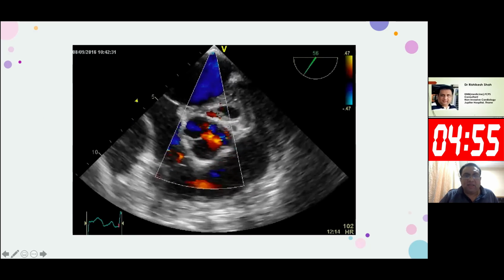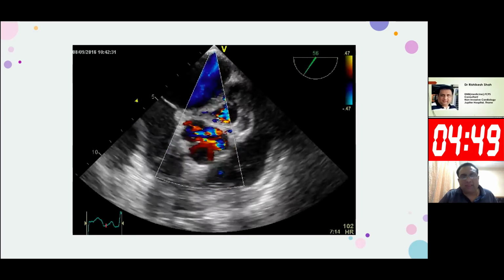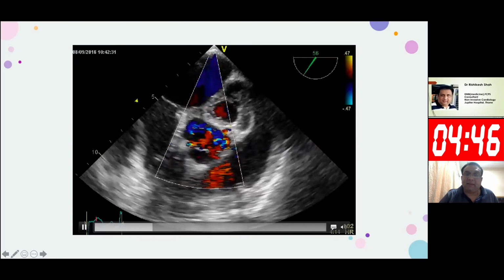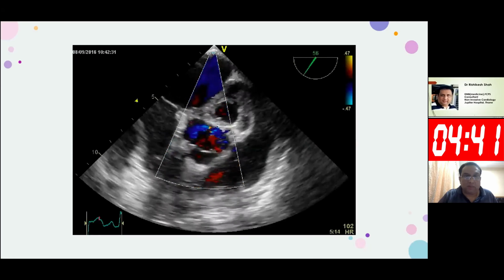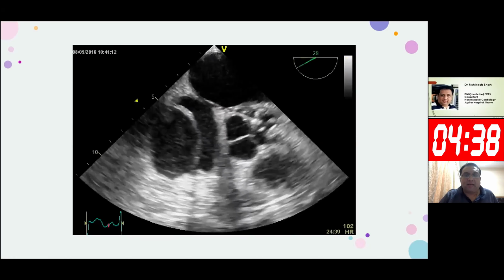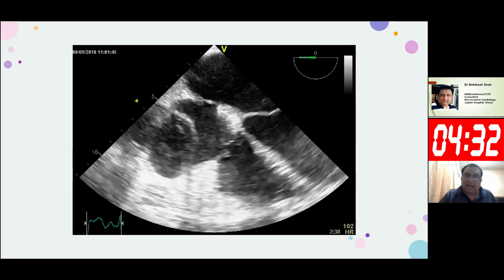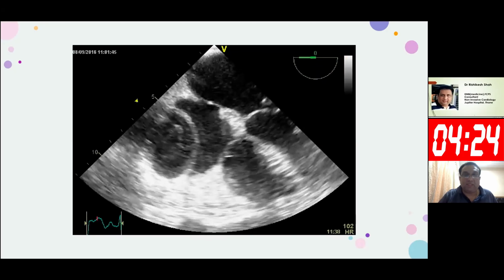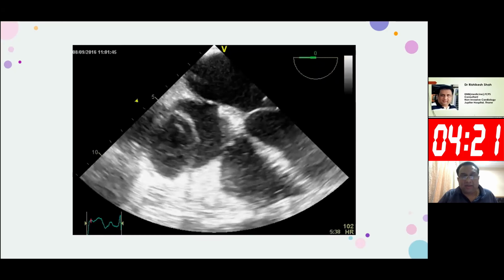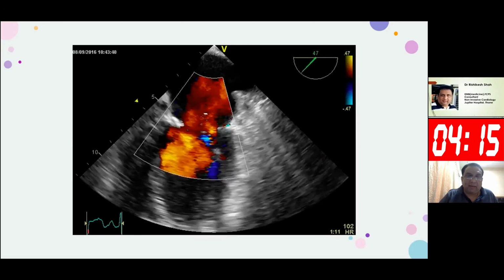On further interrogation, this is a short axis view at the level of the aortic valve, and you can see just beside the aortic valve, there is one more cystic shadow, which is again pulsatile, and with each systole and diastole, it is pulsating as the aortic valve is opening and closing. Not only that, whatever mass we could see on the transthoracic echo, we could see that there was one more mass which was actually indenting the RA wall. The mass was definitely outside because we could clearly see the mass was also pulsatile and it has its own pulsation, which was different from the cardiac contraction. Still, we couldn't get the reason for MR.